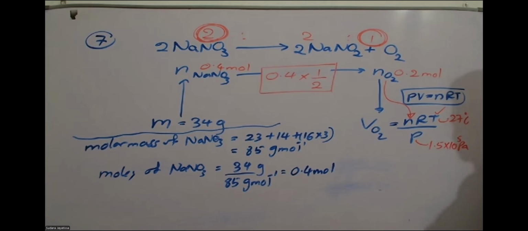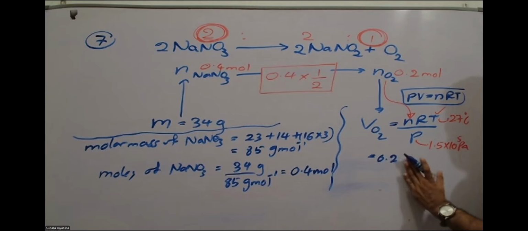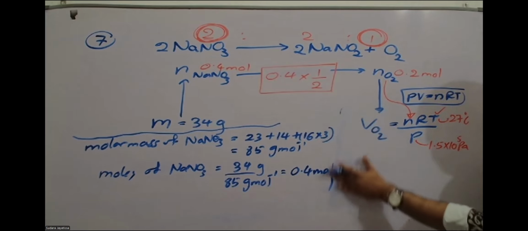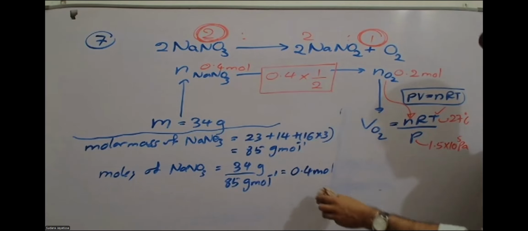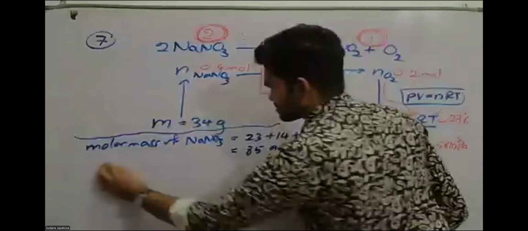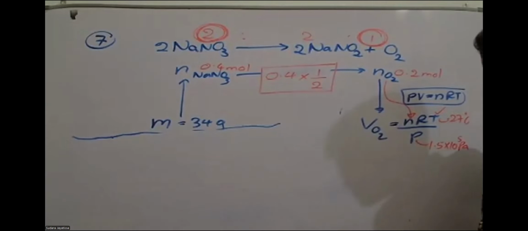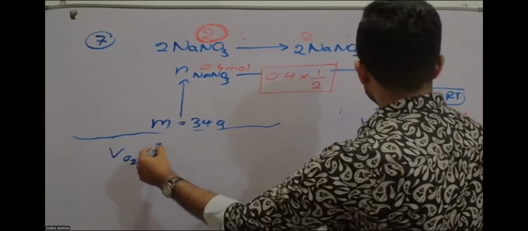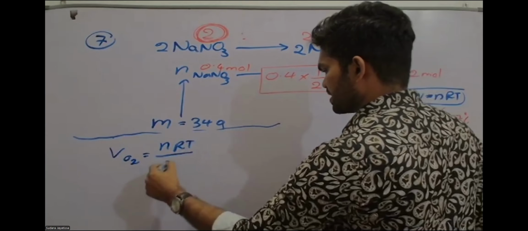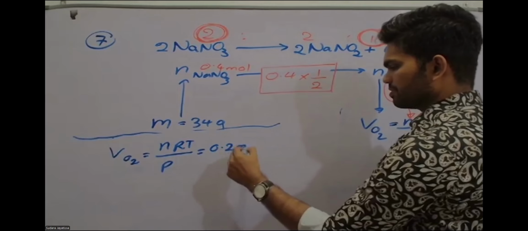0.2 moles. Now we need to apply PV equal nRT and get the volume. So I'm going to apply it here. Moles 0.2. So let's use the SI units and do it. I hope it is all clear to you. Okay. So volume of oxygen equal nRT over P. Moles 0.2.